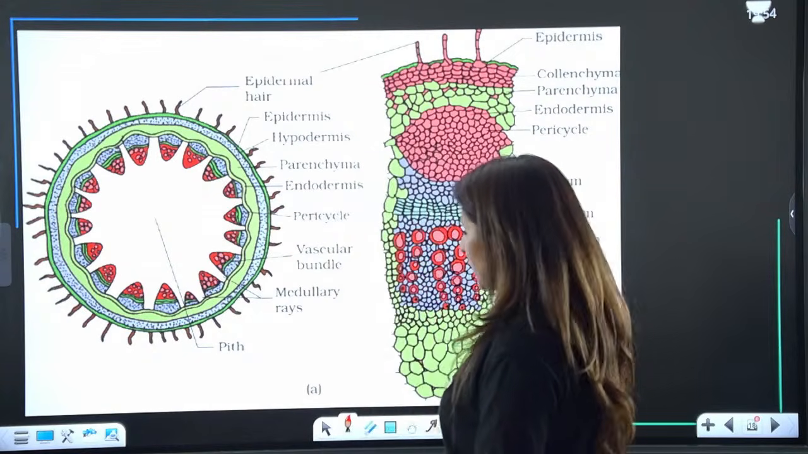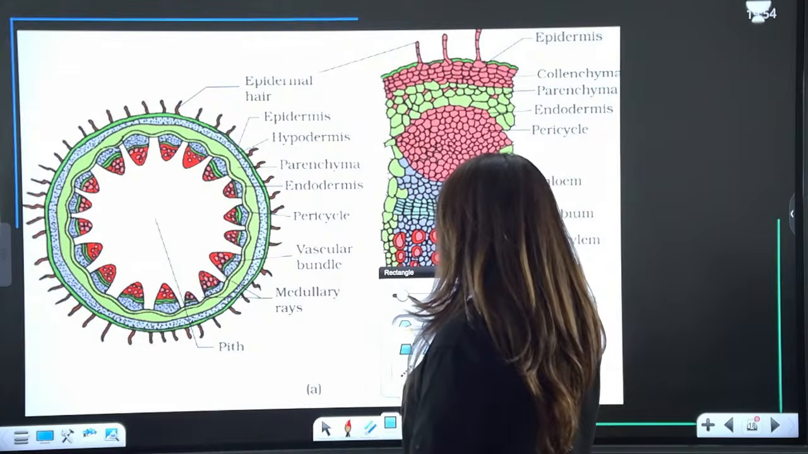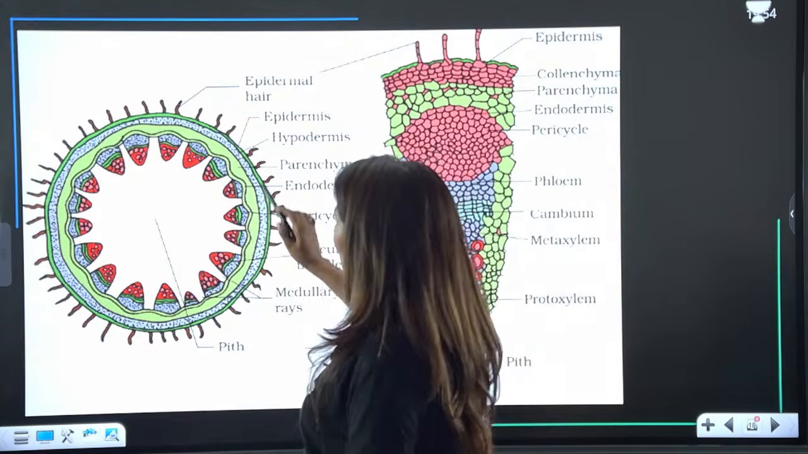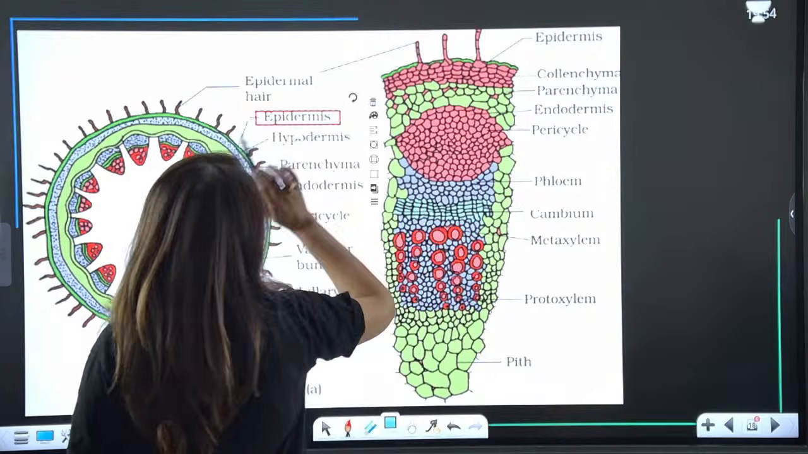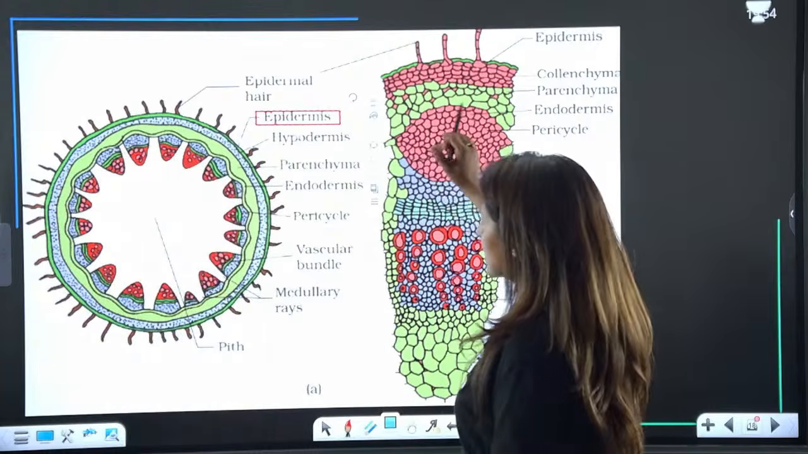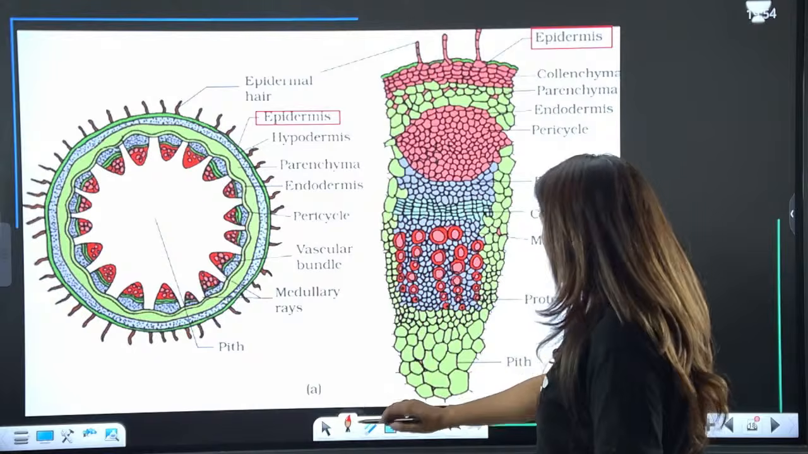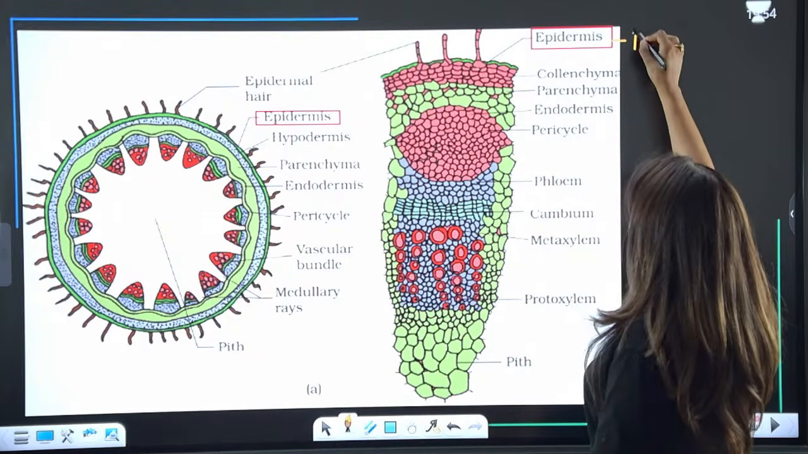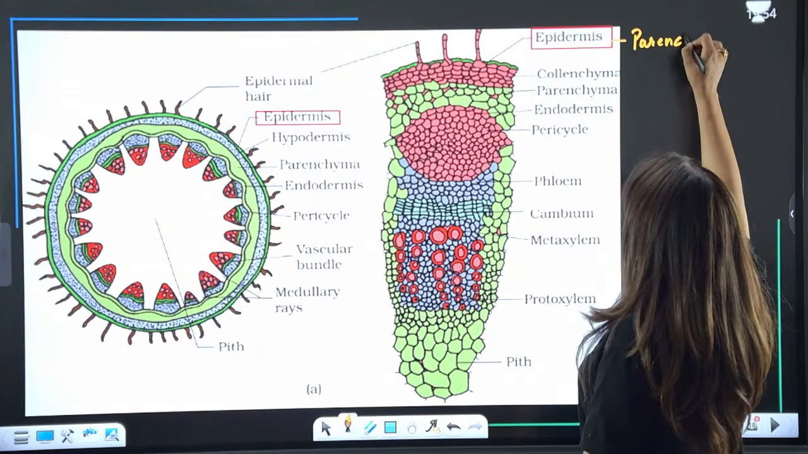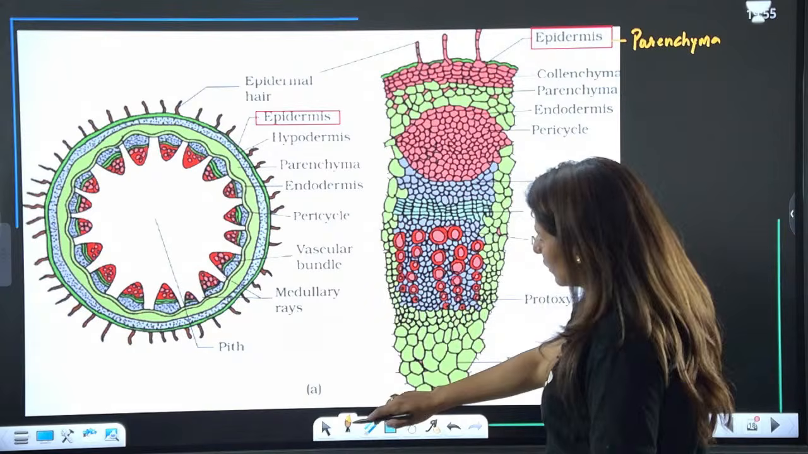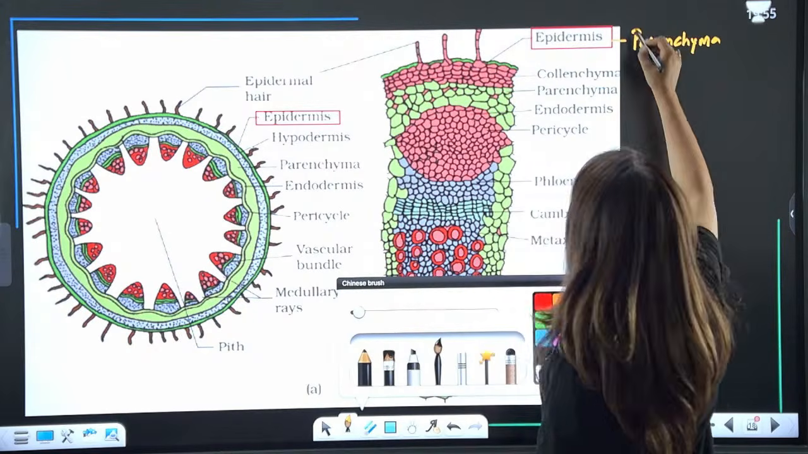Now see very carefully. The outermost layer is always known as epidermis. This is just a cross section. The outermost layer is called the epidermis. What is epidermis made up of? Epidermis is always made up of parenchyma. And how many layers of parenchyma? Just a single layer.